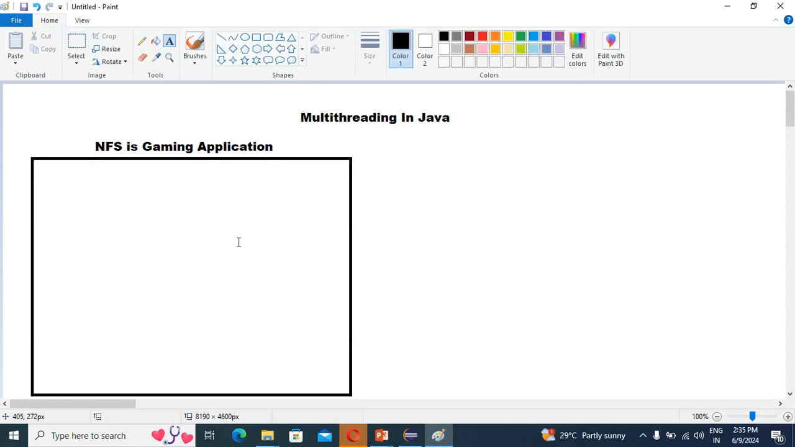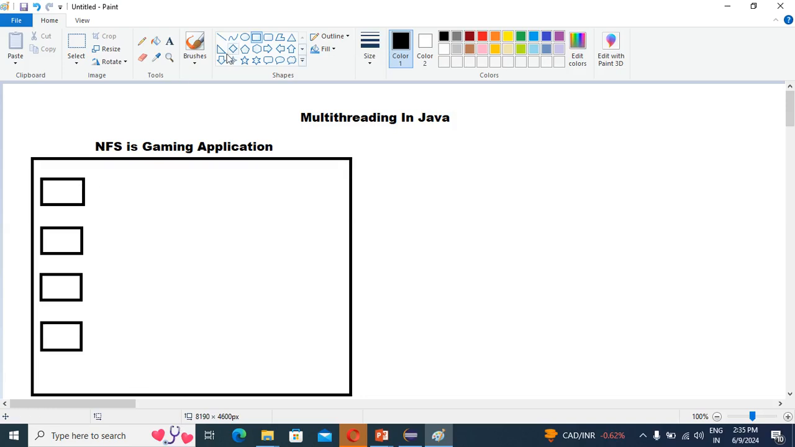So you know, in this NFS so many cars are moving here and there. Suppose this is car 1, suppose this is car 2, suppose this is car 3, and this is car 4. Suppose all these 4 cars are moving.